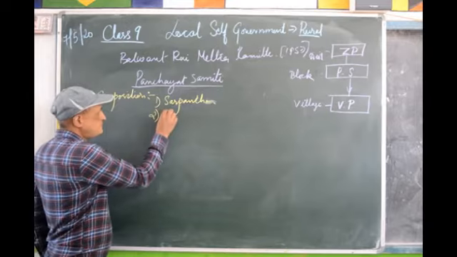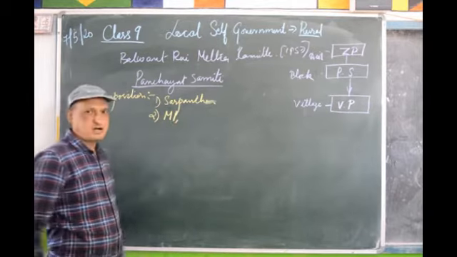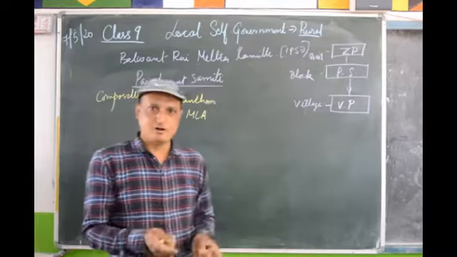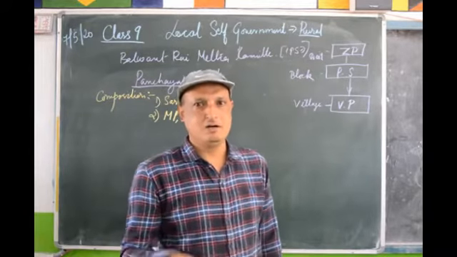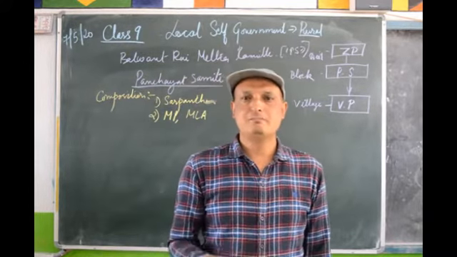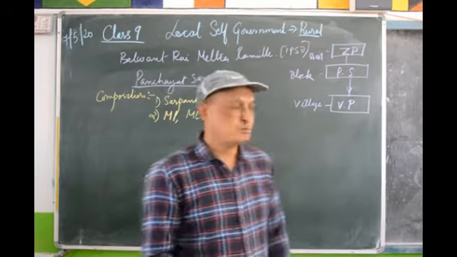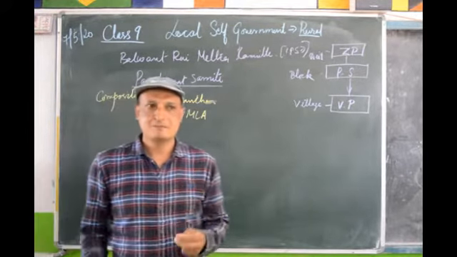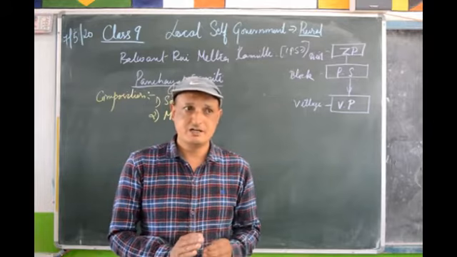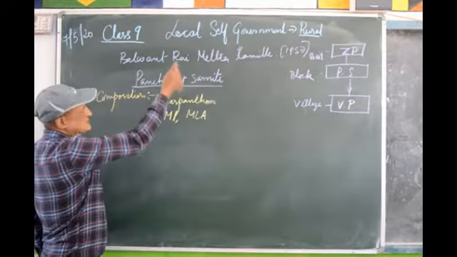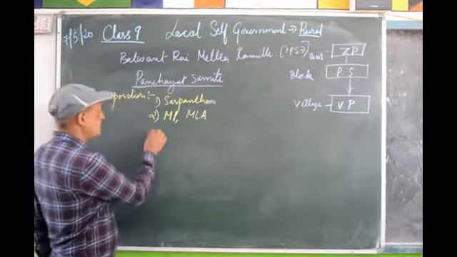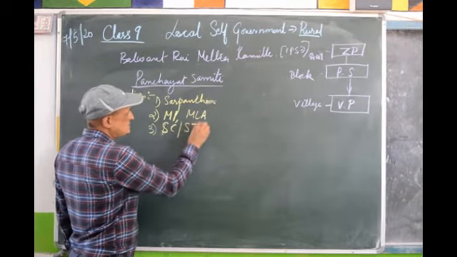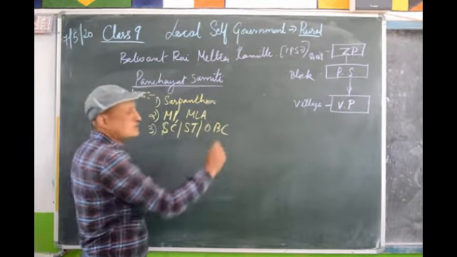Second one, the MP, the member of parliament, and the MLA. Within that block, if there are any MP or member of parliament or member of legislative assembly who belong within that block, they are the members of the Panchayat Samiti. Do you get it? Besides that, as we have seen in the village Panchayat, there are reservations for scheduled castes, scheduled tribes and other backward communities.